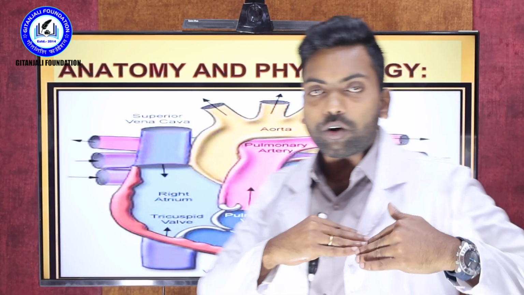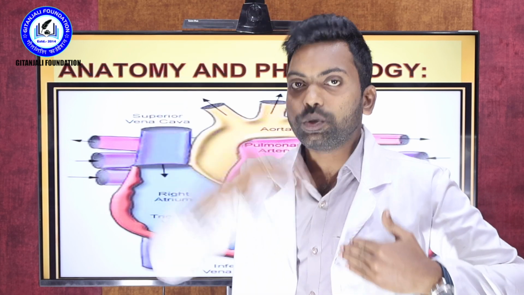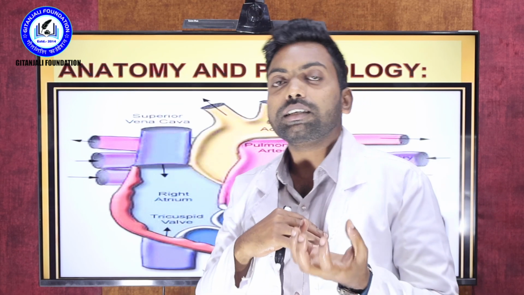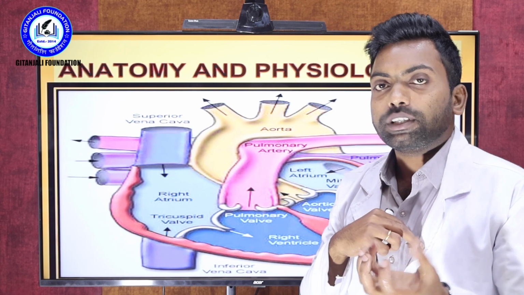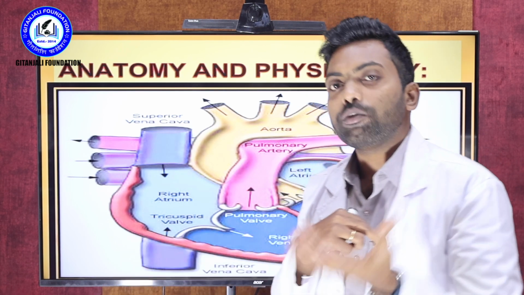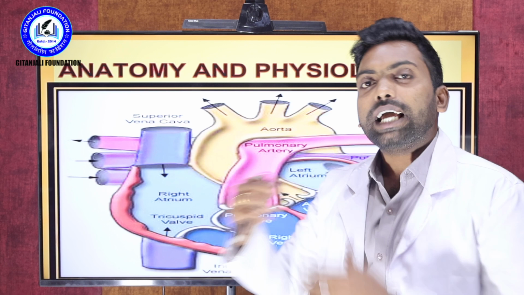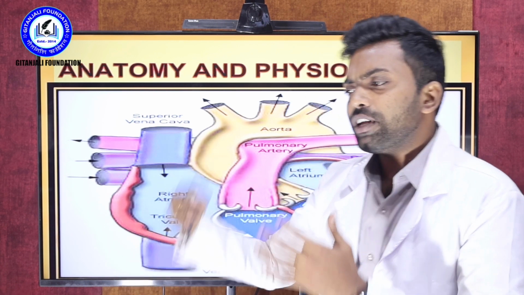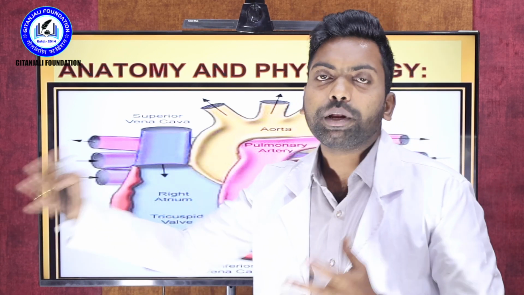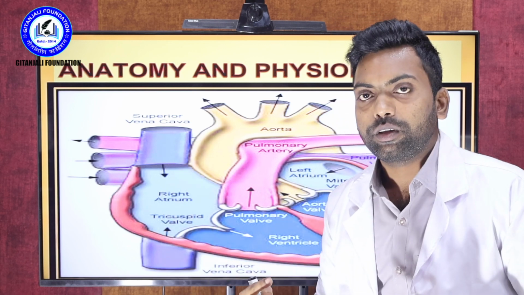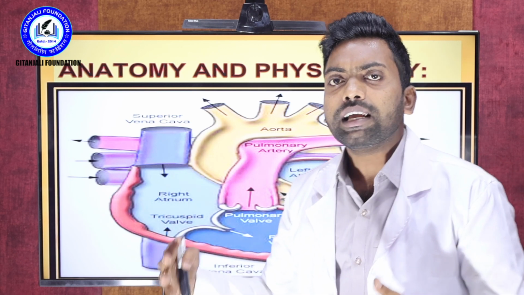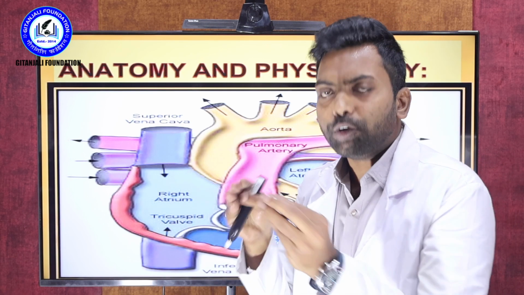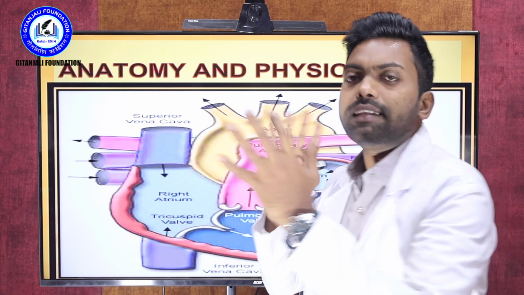The superior vena cava is present here. Whatever organs are from here to here, and whatever impurity results after metabolism, you know the meaning of metabolism. Every second, daily activity, there is metabolism happening in our tissues, in our cells, within the mitochondria. You know the location of mitochondria: it is in the cell.